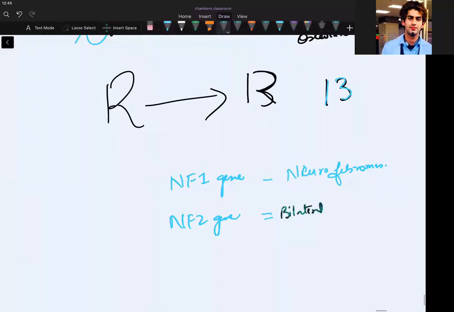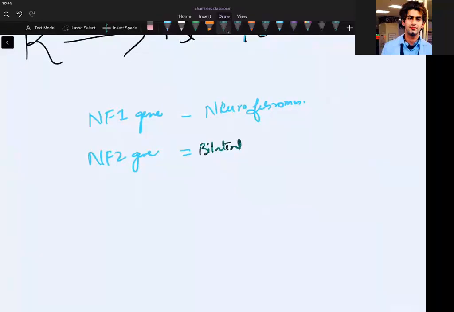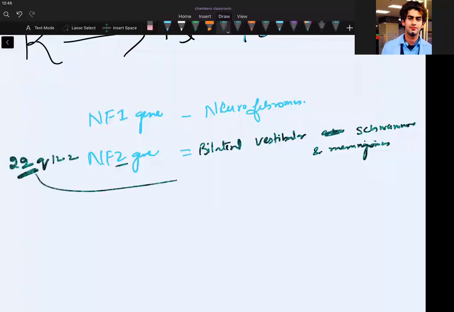This is what we'll learn in ENT also. Bilateral vestibular acoustic schwannomas. So bilateral, you can write bilateral vestibular schwannomas and meningiomas. Okay. So how to remember its chromosome? It's 22, Q12.2. So the chromosome will be 22.